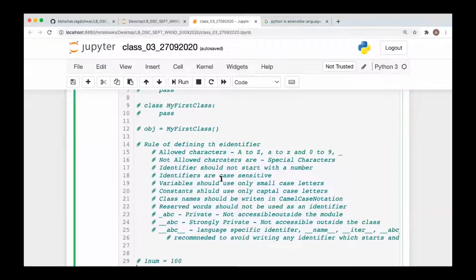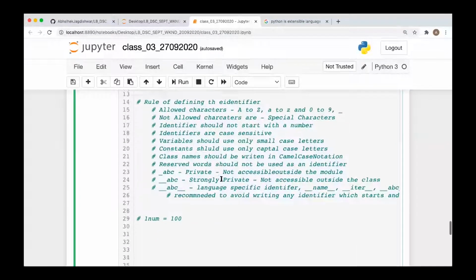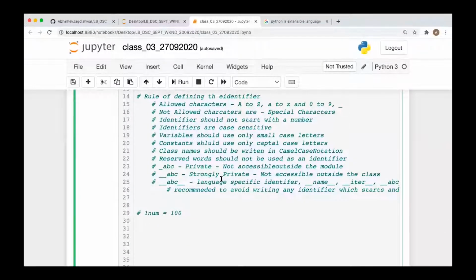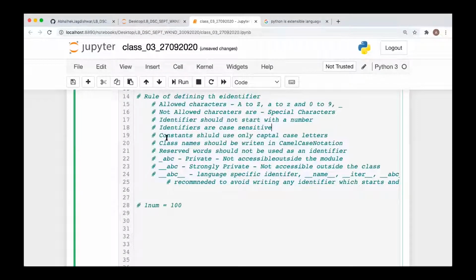My question is, suppose the first letter is a capital letter and the next two are small letters. Then by default, will it take it as a constant? No, that will still be a variable. Actually, I should not write this point. Instead of that, this constant is fine. A variable can be anything. It can be small case letters and can start with a capital letter, but a variable will not have all the letters as capital letters.